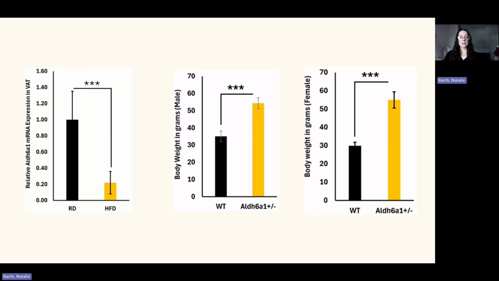And then to take our studies a step further, we fed two groups of mice the same diet. This time, one group already had lower expressivity of ALDH6A1, and the other group had normal expressivity. But I like to again reiterate that all of these mice were fed a normal fat diet. And even with the normal fat diet, this group of mice that had the lower expressivity of the gene still showed increased weight gain in both male and female mice. So even with getting a normal diet, they were predisposed to having weight gain.